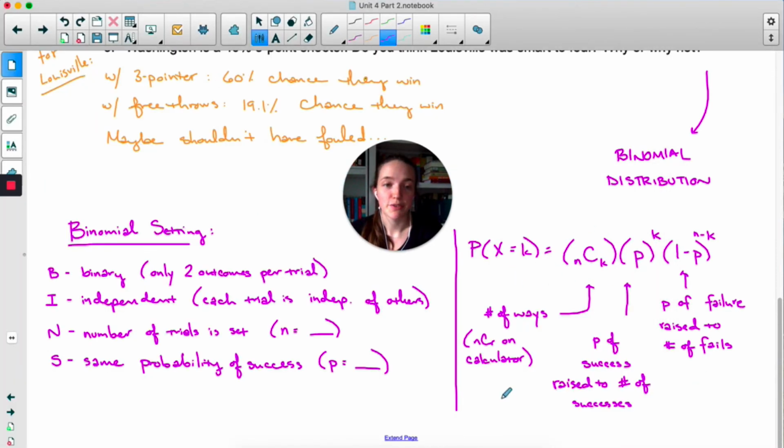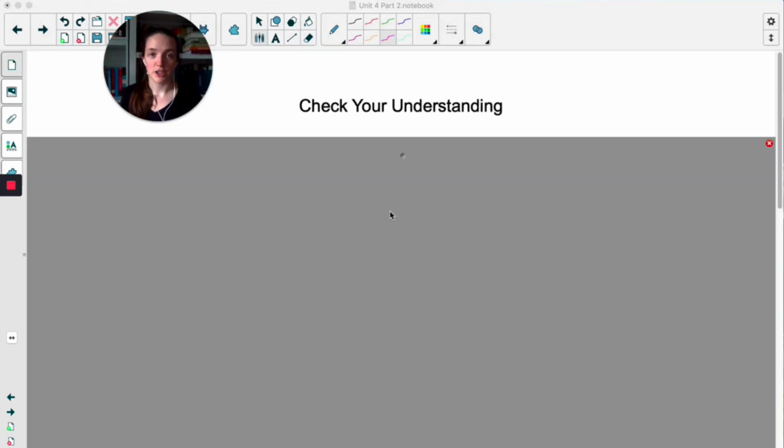So as usual, this formula is not something to memorize, it is on the formula sheet. However, you should be able to think through it logically. I want this many successes and this many fails, and this is the number of ways that I can order those successes and fails. Okay, so why don't you pause the video and try to check your understanding problems on your own, and then we can go through them together.